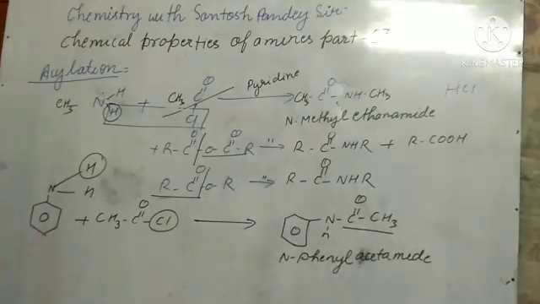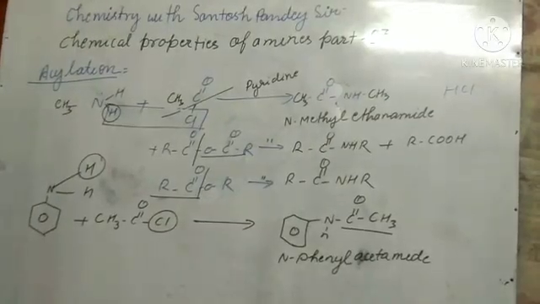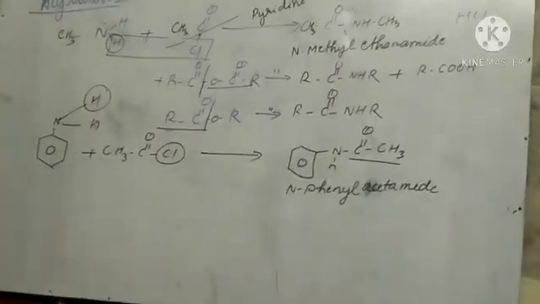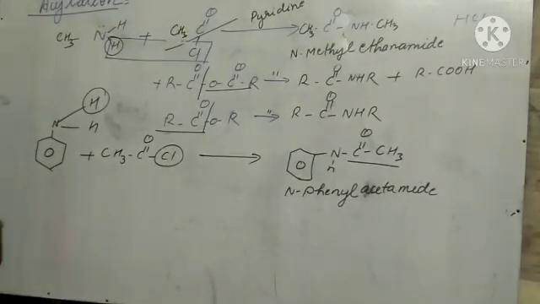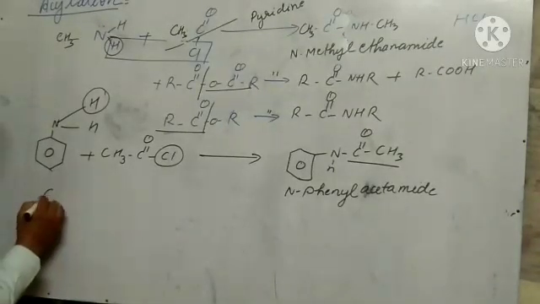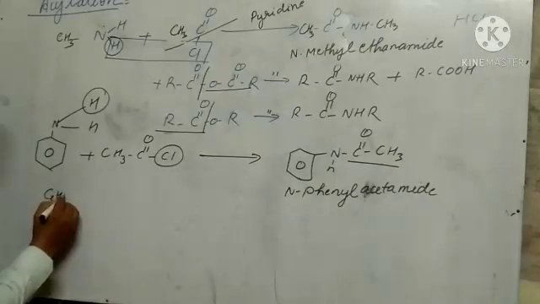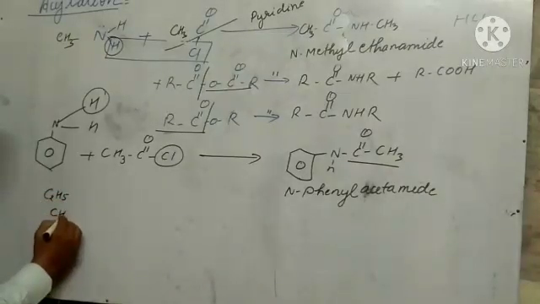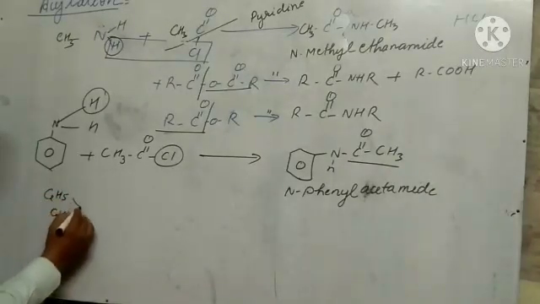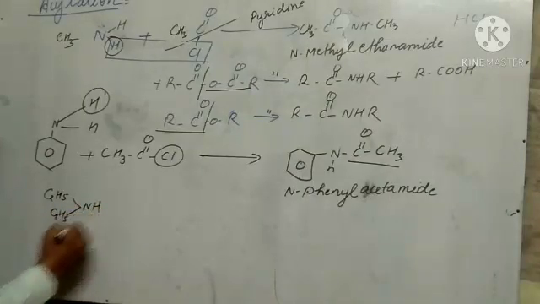So next question I am going to write. So you try to solve it. Okay. So let us see how you will solve it. Here I have taken secondary amine. It is secondary amine, I think. Okay.